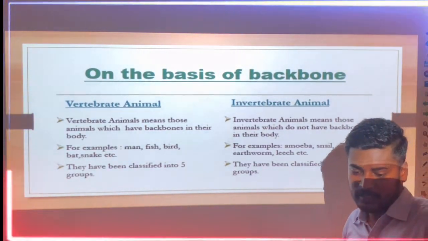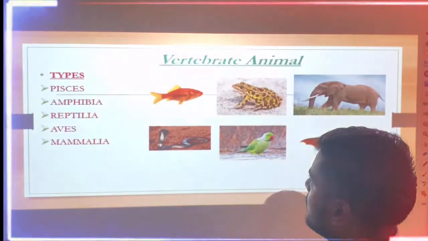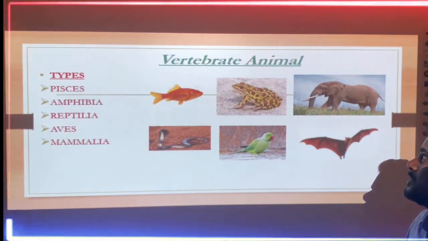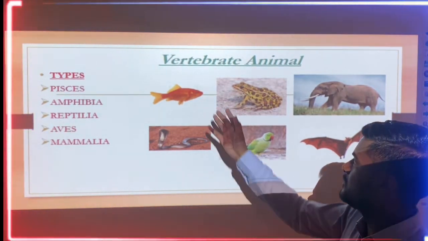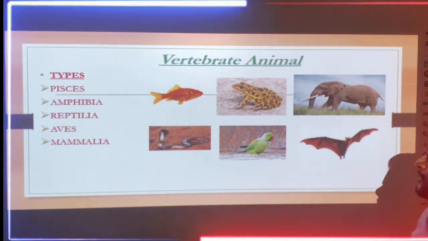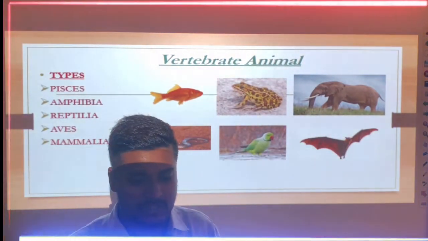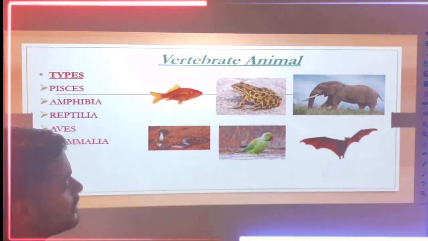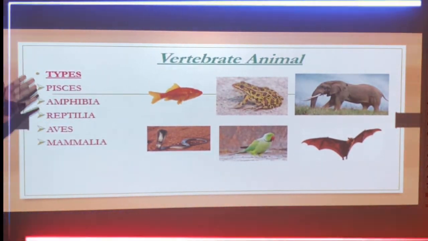The third slide helps to define the types of vertebrate animals. In this picture, you can see various animals, but they all have a backbone in their body. After completing this slide, you will know which animals are the types of vertebrate animals.